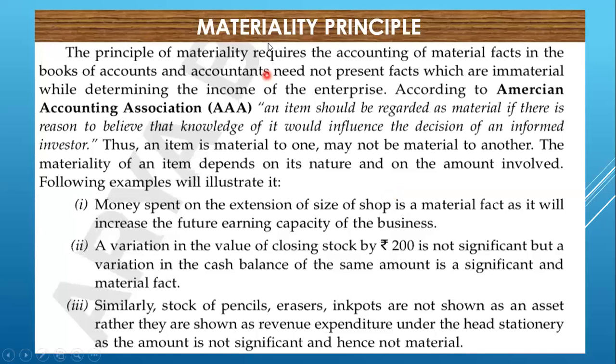This is the materiality principle. When you observe this principle, it is related to full disclosure, but there is some contradiction also. The principle of full disclosure says that a company needs to disclose all the material information which is required by its end users. But the materiality principle says the company needs to disclose only that information which has a material effect on the report. They do not need to present unnecessary or immaterial information.